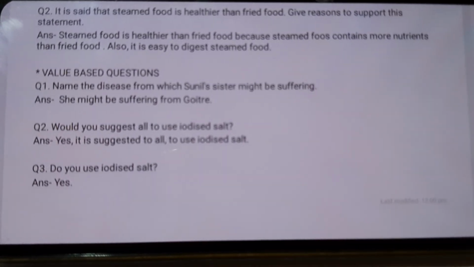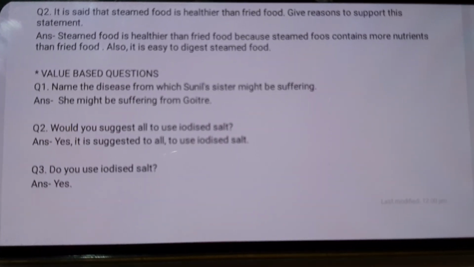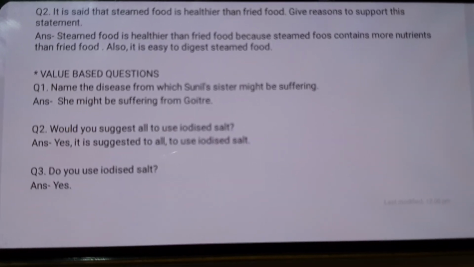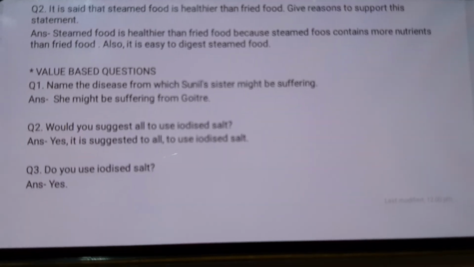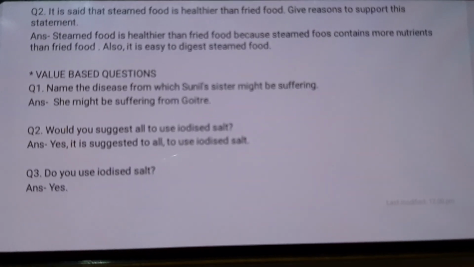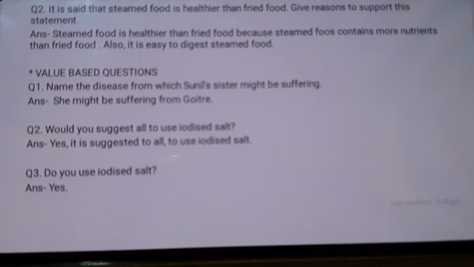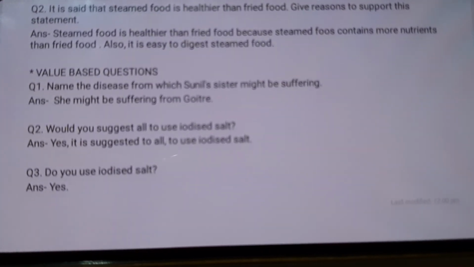This way you have to complete your notebooks with the question answers of chapter 2, and we are done with the chapter 2 textual part. In the next video lecture we would be doing the solutions for chapter 5. Till then, I hope you all complete your notebooks well in time.